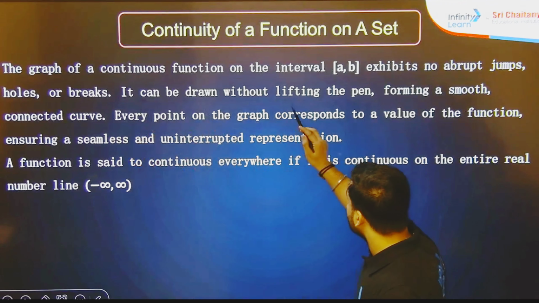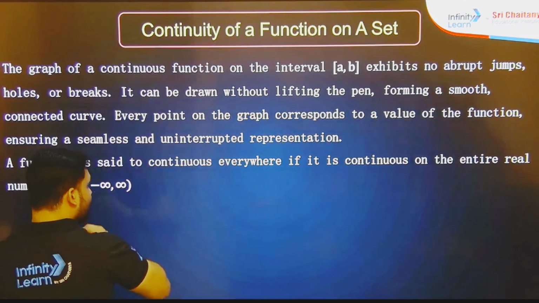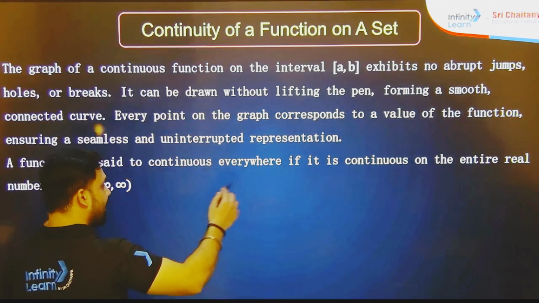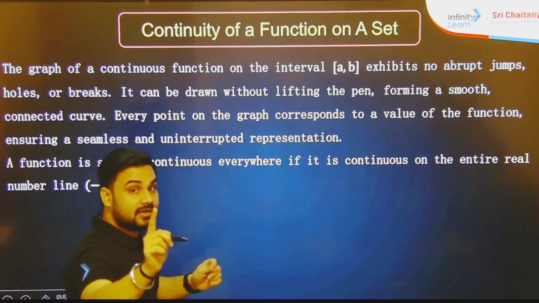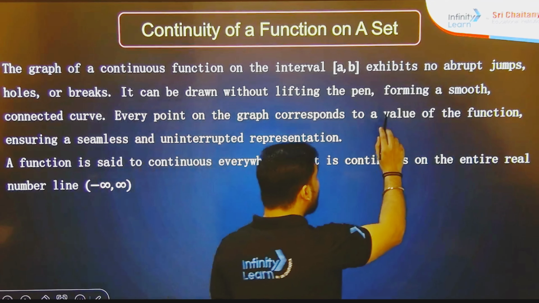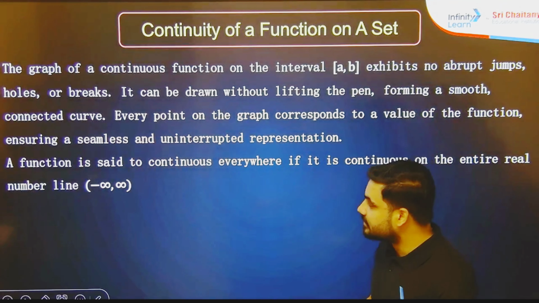It can be drawn without lifting the pen. If I am able to draw any kind of graph without lifting the pen, then we will say it's a continuous function, forming a smooth connected curve.